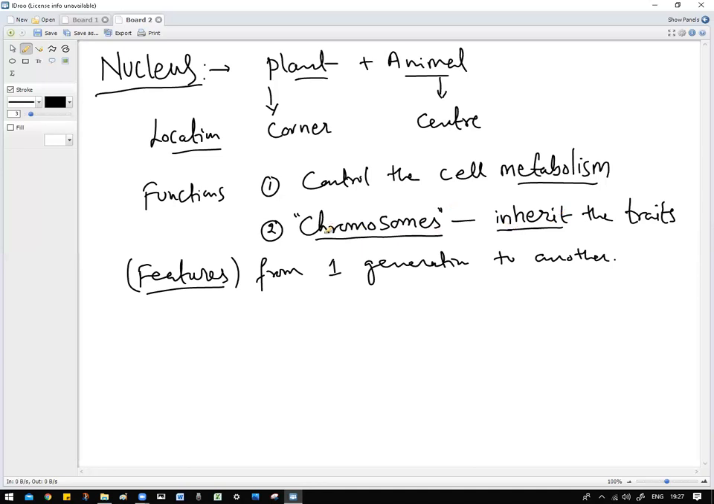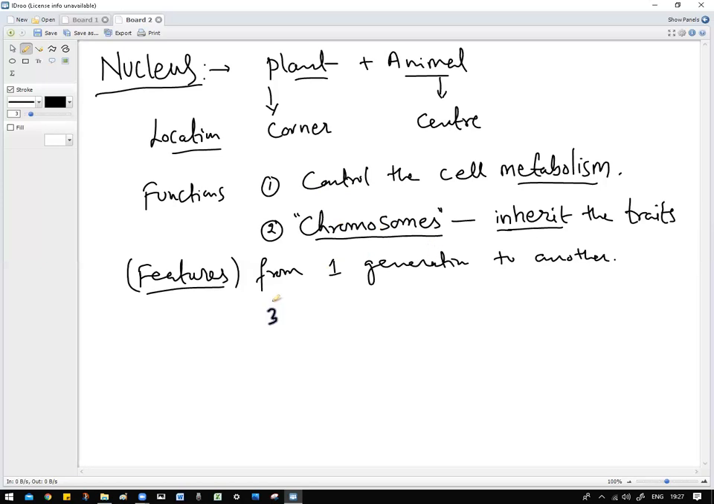Inherit is nothing but chromosomes carrying some information that can be carried from one generation to the next generation. For example, your sister looks just like your mom. So when cells reproduce and form a new one, the chromosomes are present in the next one. Like this, the information is taken from one child to another child. So the first thing is that it controls the cell metabolism. The second is that the chromosomes present inside the nucleus carry the information from one generation to another generation.